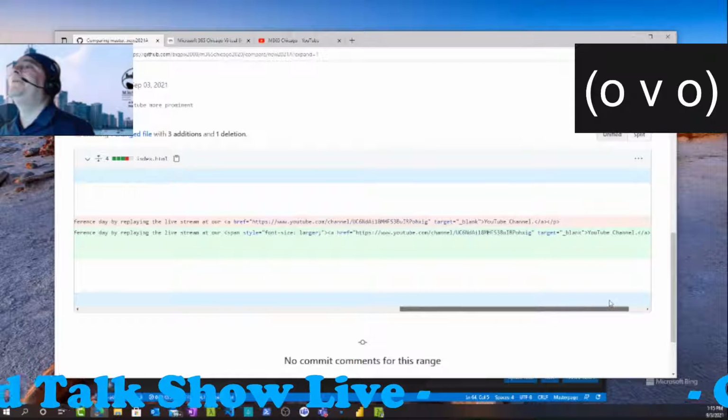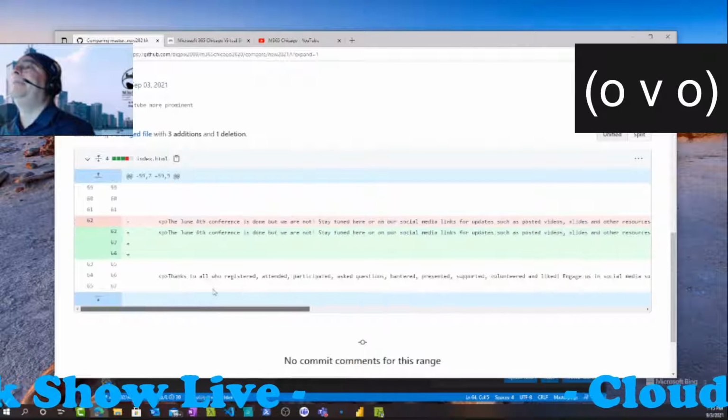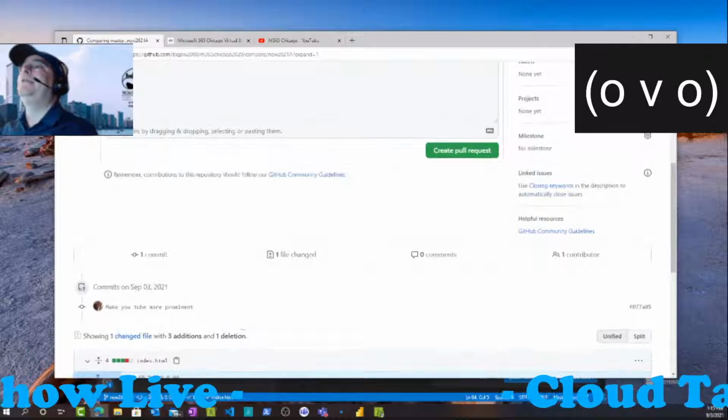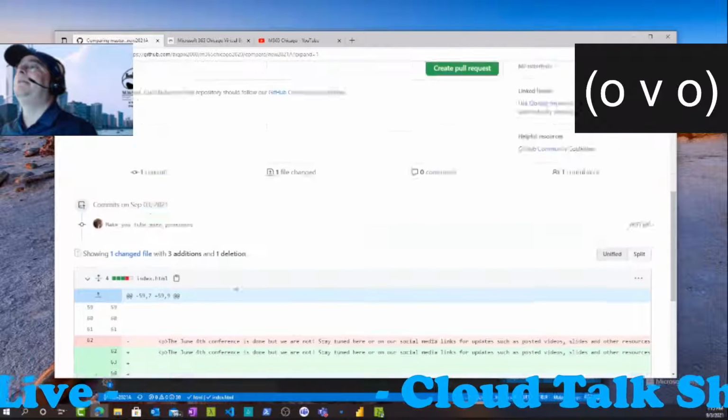Well, this looks different from the original. Let's see. I added the span. I made it bigger. Oh, okay. Yeah, that's why. Look, see, the red was the original, and the green is the new. And it looks like some extra spaces in there.